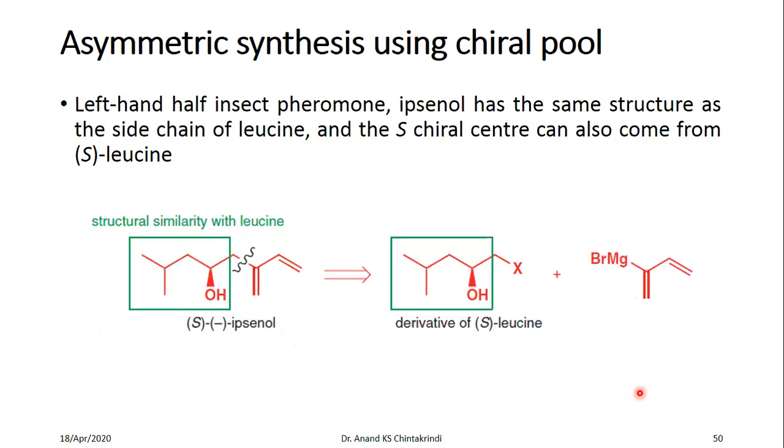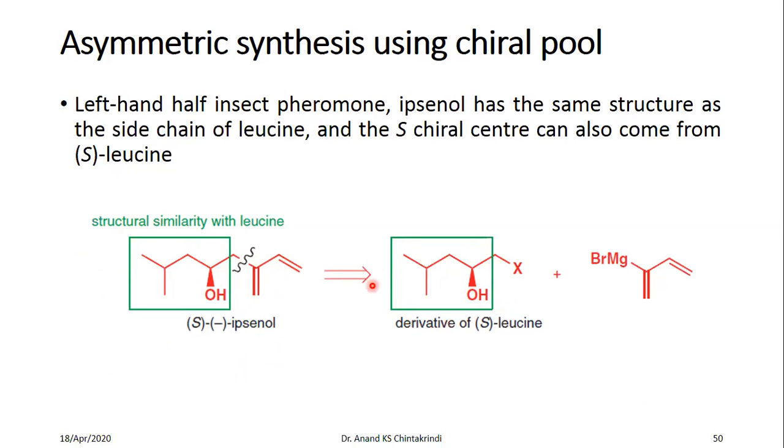Now this is an example of ipsenol. This is an insect hormone. If you observe the structure of the levorotatory form, or the S isomer, of ipsenol, or in general ipsenol, it has a structural similarity with leucine. This portion is the derivative of leucine.